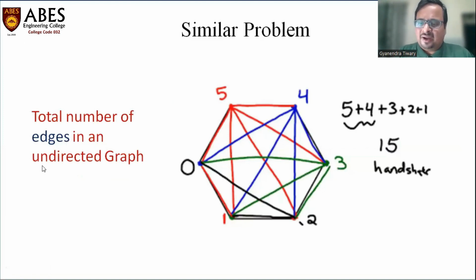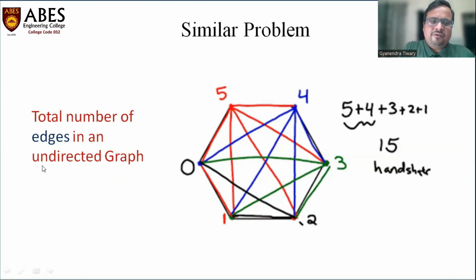So if you have studied graphs, you must have studied this: in an undirected graph with n number of vertices, the total number of edges to make it completely connected is the same, n into n minus 1 by 2, right? So I hope it makes sense to you.